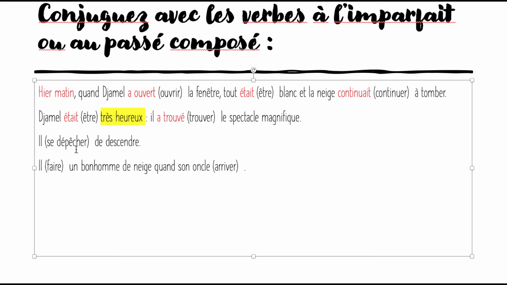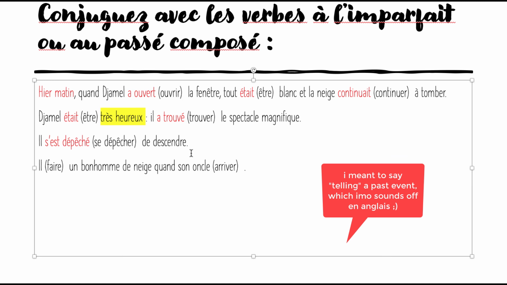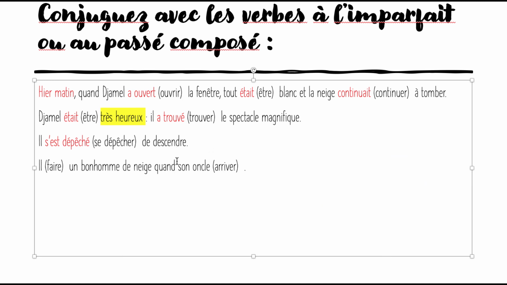Another thing here, il se dépêchait de descendre. Again, that's another pronominal, so I'm going to go with passé composé. We're not describing anything, we're just describing an event. So he rushed himself to get down. This is another one where we're speaking of successions. That's mainly when you have two verbs in one sentence.